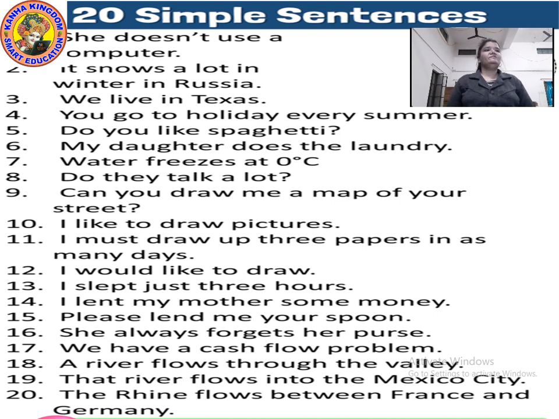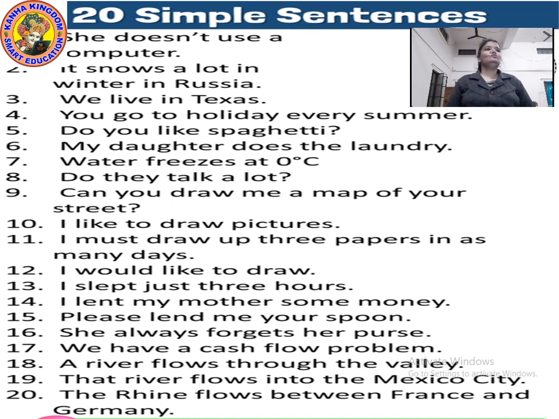She always forgets her purse. She is the subject and forgets is the verb. Single subject, single verb. We have a cash flow problem. We, single subject, have is a verb, an auxiliary verb. Don't get confused. Main verb and auxiliary verb, there are 2 types.